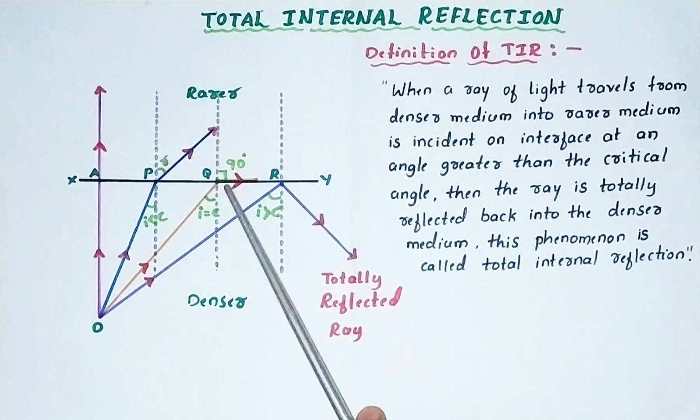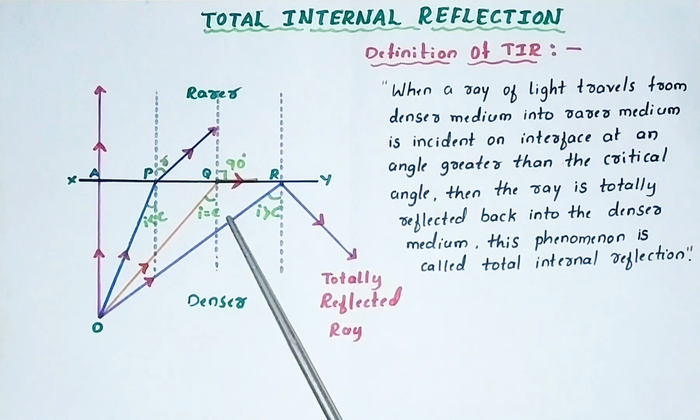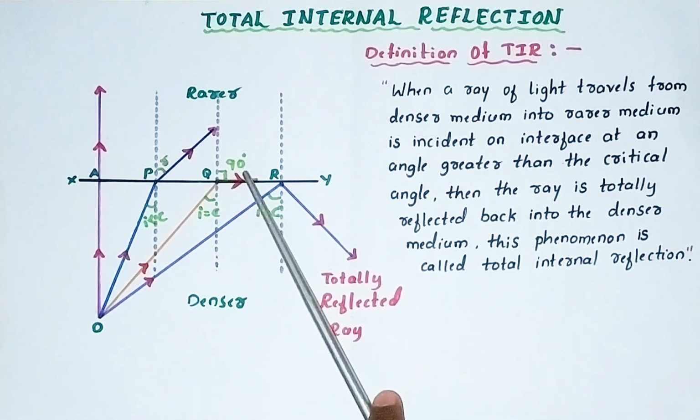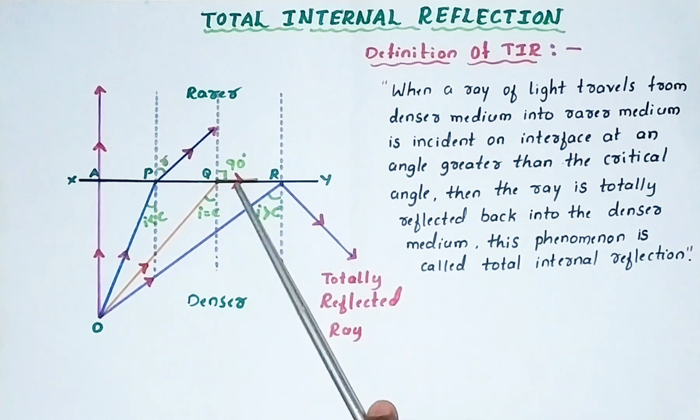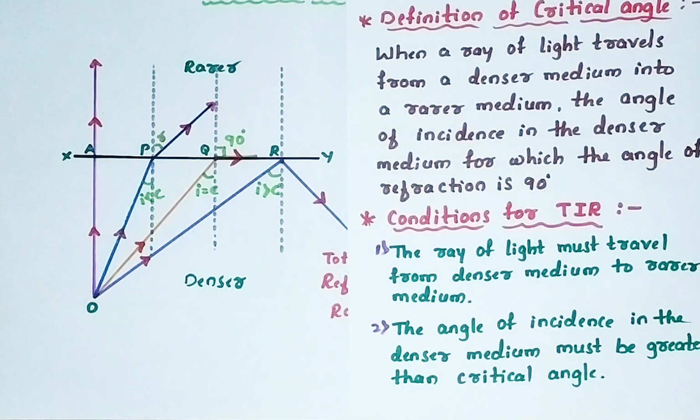So this last limit or last angle, we are going to call it the critical angle. This C indicates critical angle. In the third case, when angle of incidence is equal to critical angle, then angle of refraction is 90 degrees. So using this condition, easily we can define critical angle. Yes, what is critical angle?